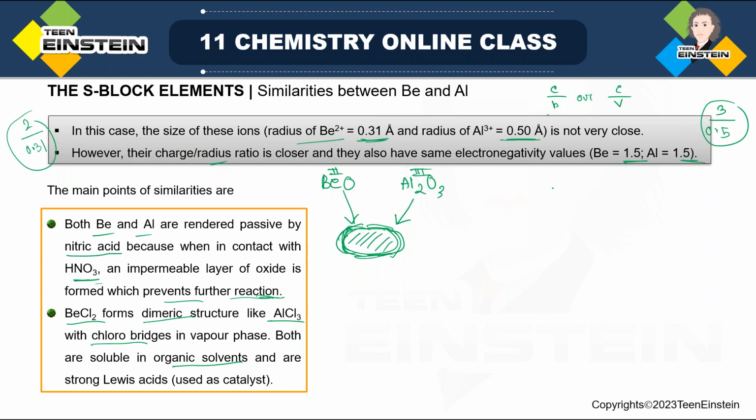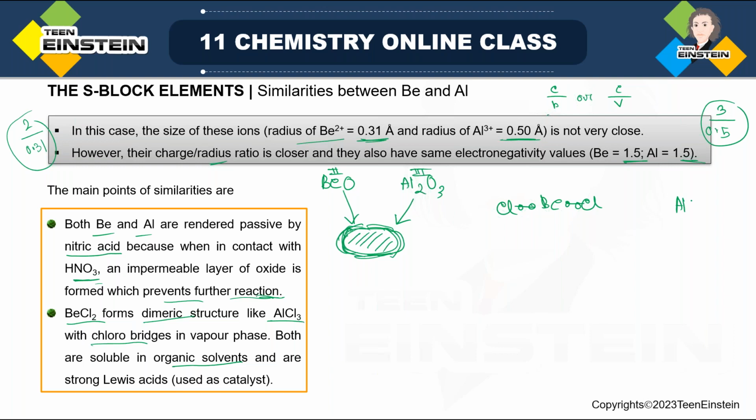Why are they electron deficient? Because if you simply consider one BeCl2 molecule, not the dimer, beryllium is using 2 of its electrons for 2 covalent bond formations with 2 chlorine atoms. Now surrounding beryllium, there are a total of 4 electrons. So the octet is not complete, so it is electron deficient.